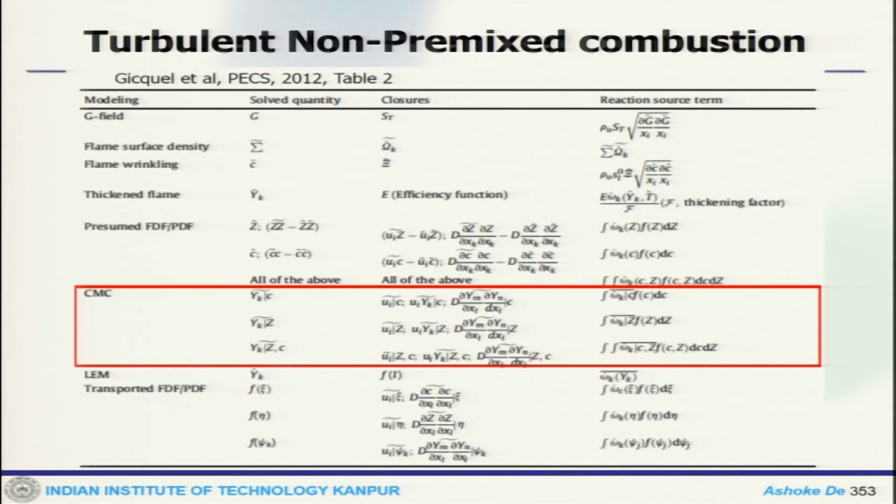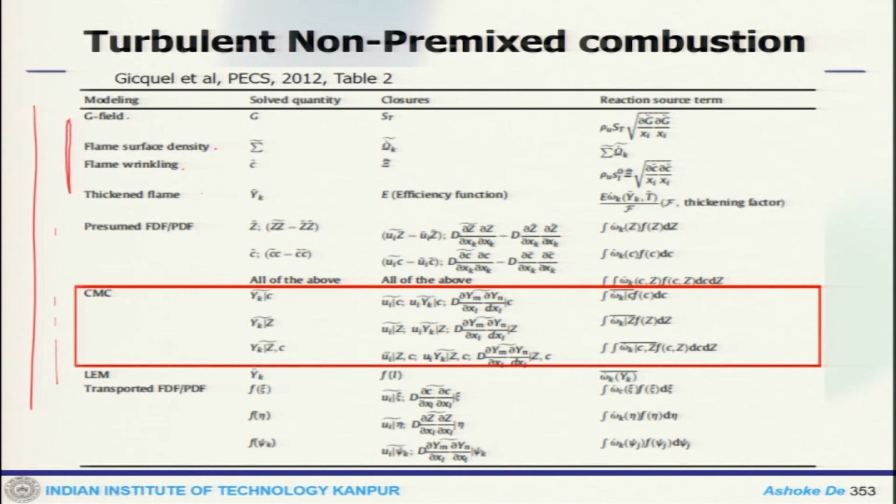This table is actually quite good or informative, in the sense that it takes into account the kind of discussion that we have had. This is the G equation for the premixed case, flame surface density for the premixed case, flame wrinkling factor, thickened flame. These are the models for the premixed case, and they compare how they stack up against each other. Then we come to the non-premixed case and we can compare how.